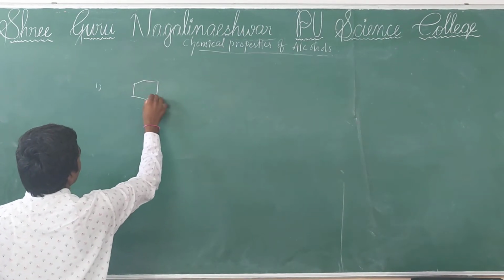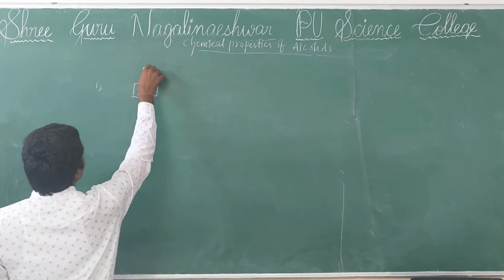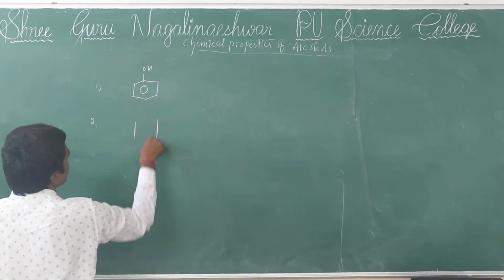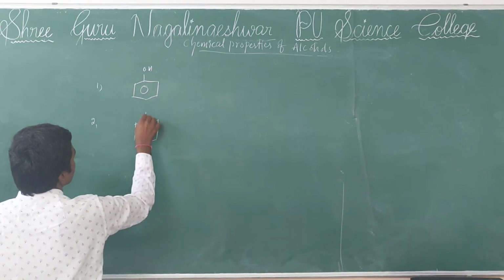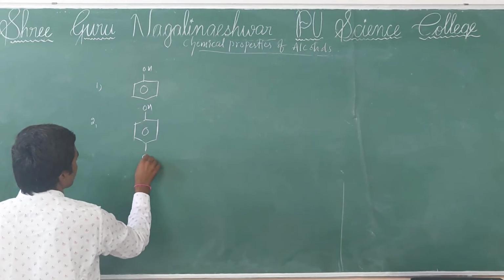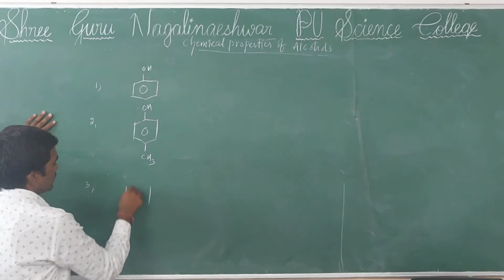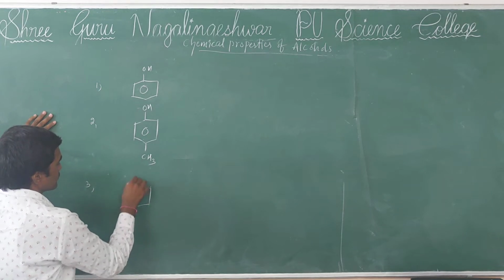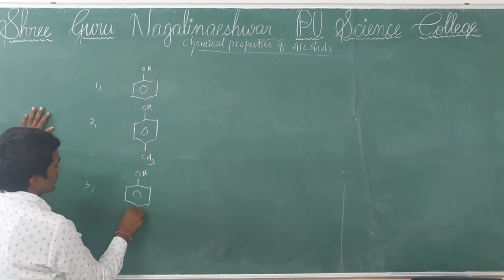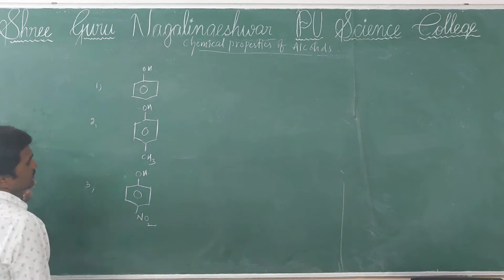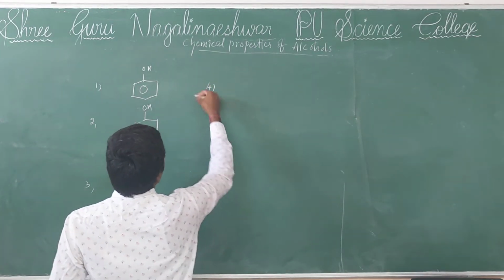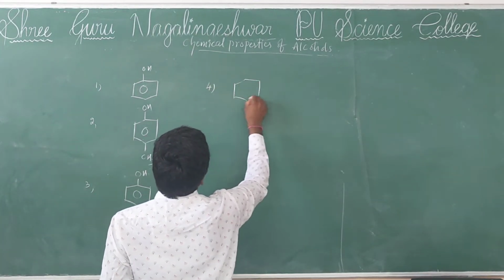First one, they took phenol. Second one, paracresol. Third one, paranitrophenol. And fourth one, picric acid.